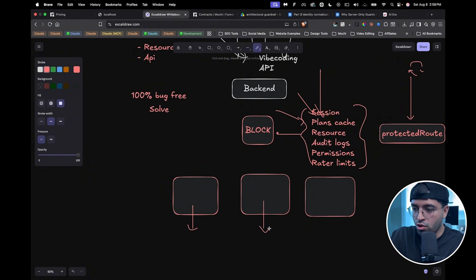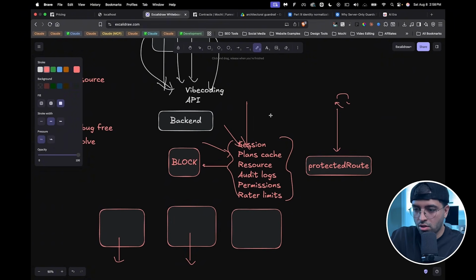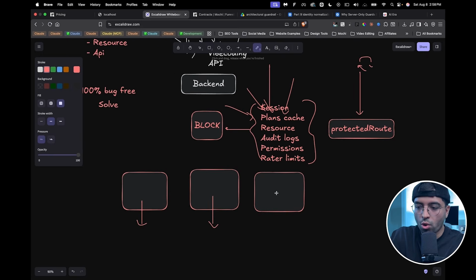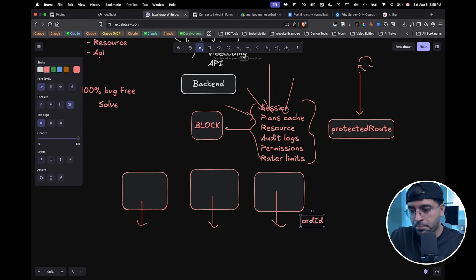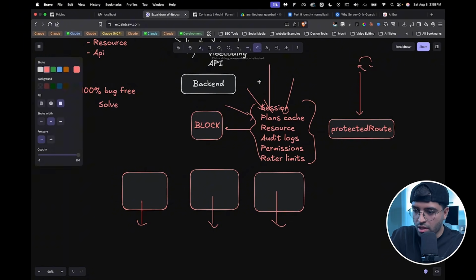But because you made a mistake on some layer here and you did not use org scoping, and what that essentially means is all data being fetched has to be scoped to this org. So it needs an org ID, right? And essentially, if this mistake took place, now you're in big trouble because now you've breached all security measures in your app, and now you've leaked customer data.